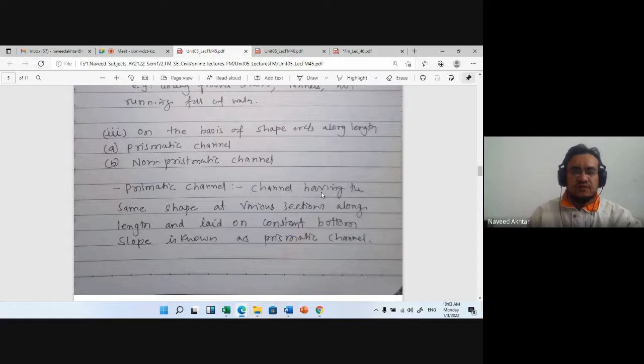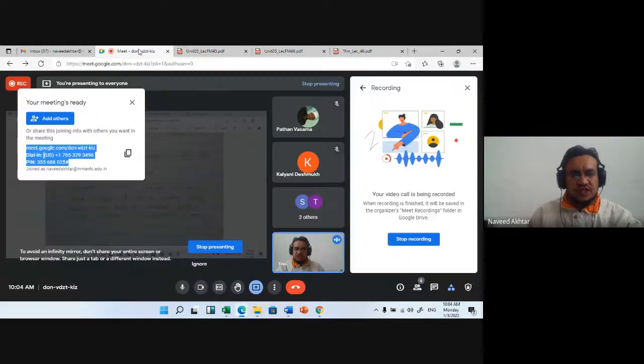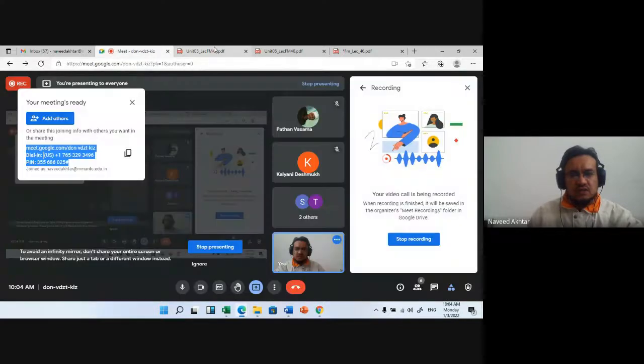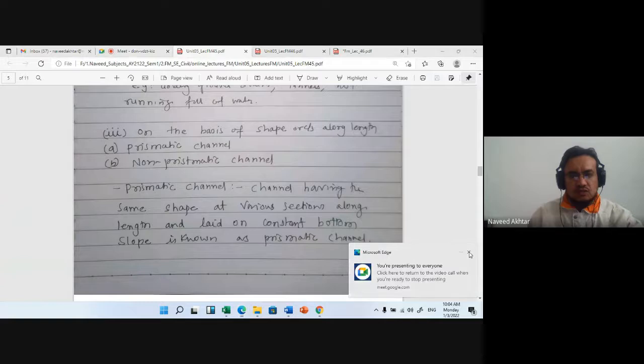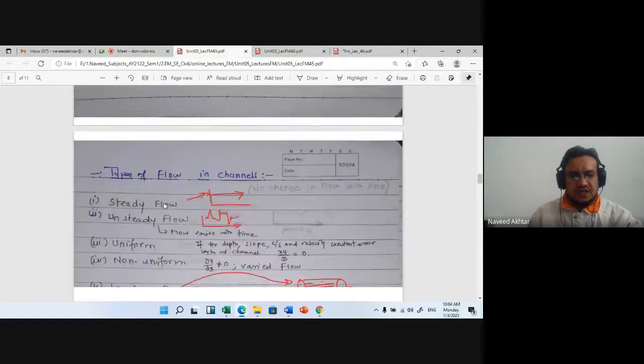On the basis of cross section along the line, it will be a prismatic channel or a non-prismatic channel. A prismatic channel is one whose shape at various sections along the line is constant, and the bottom slope is also constant. That type of channel is called a prismatic channel. If the section and slope are changing, then that channel is called a non-prismatic channel.